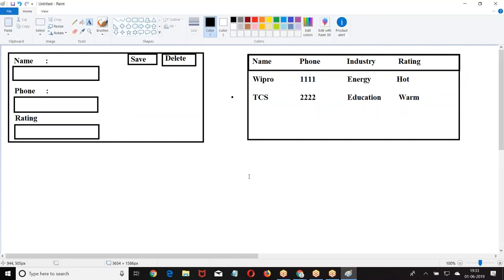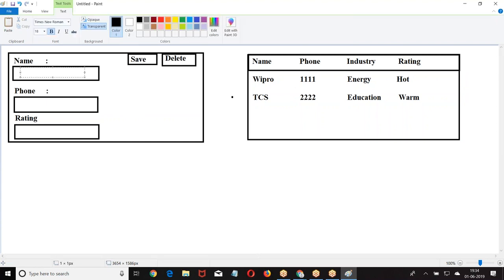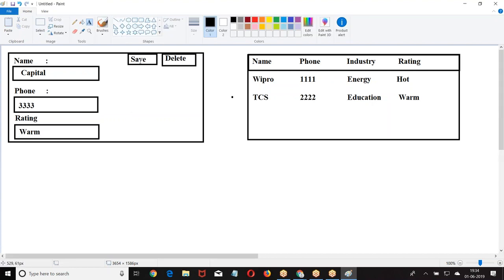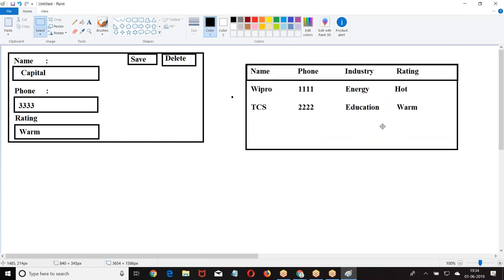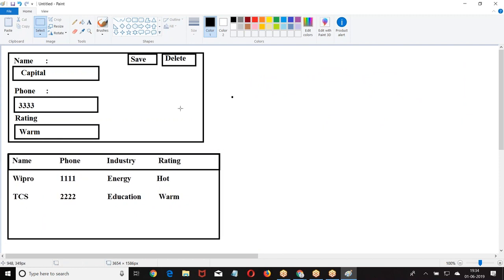This is one independent component, this is another independent component. Now when I enter the data and click on save, the record will be saved to the database. When the record is saved, this component should refresh, right? Am I right or wrong? I have component 1 and component 2, and these two components are displayed in a single page.